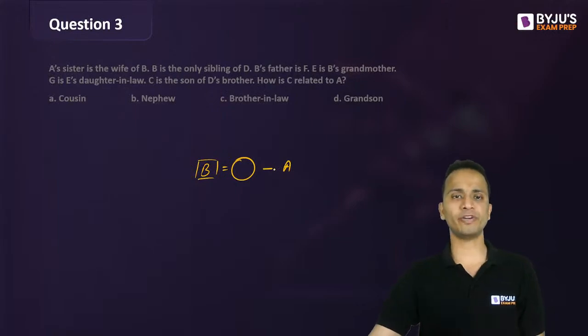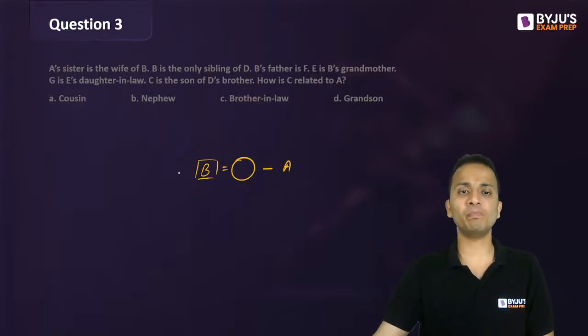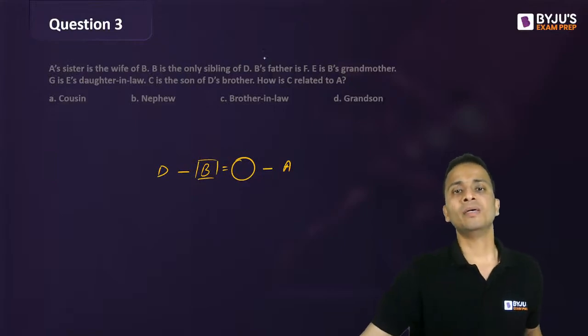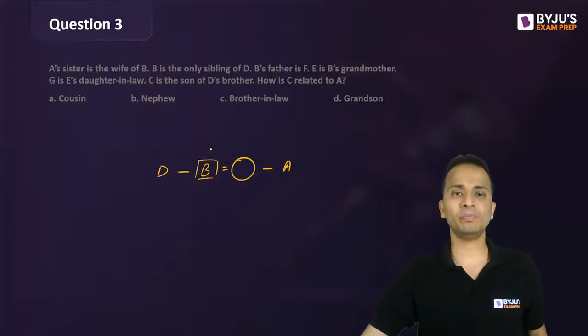I don't know the gender of A right now. B is the only sibling of D. So B and D are siblings. I don't know the gender of D. B's father is F. So B's father, that is, the father of B and D, will be F.